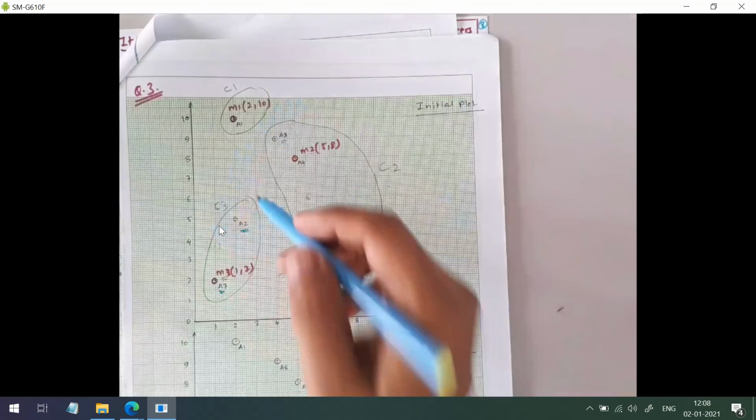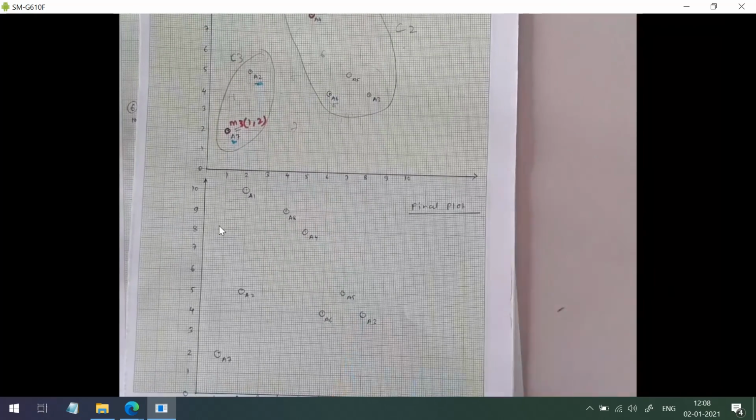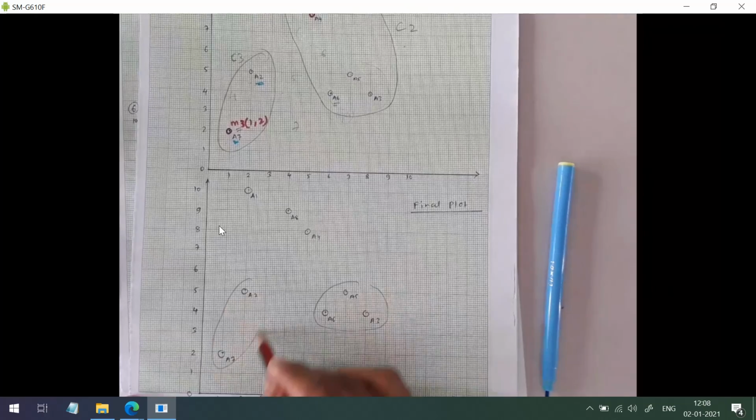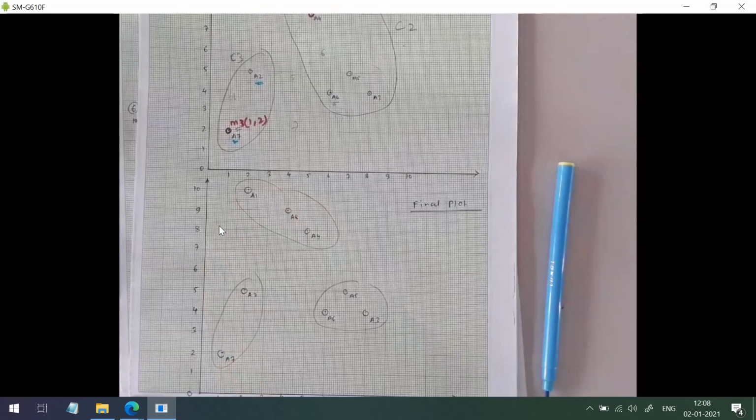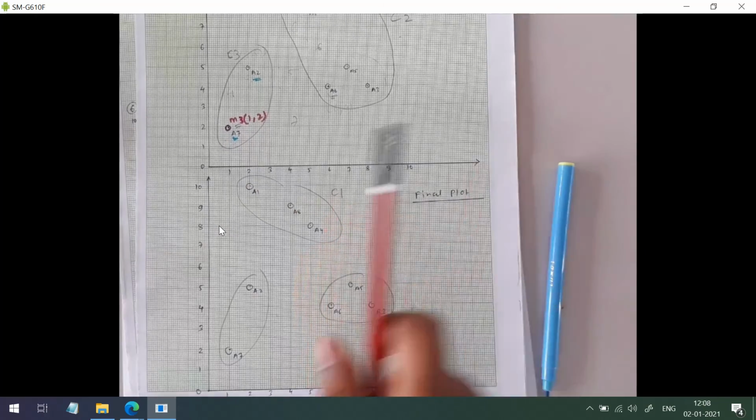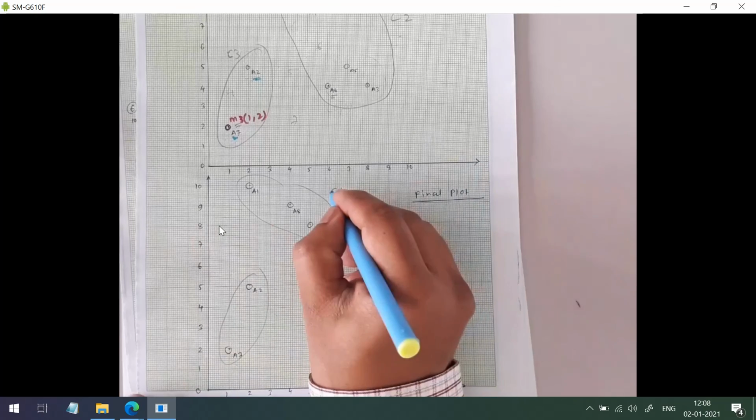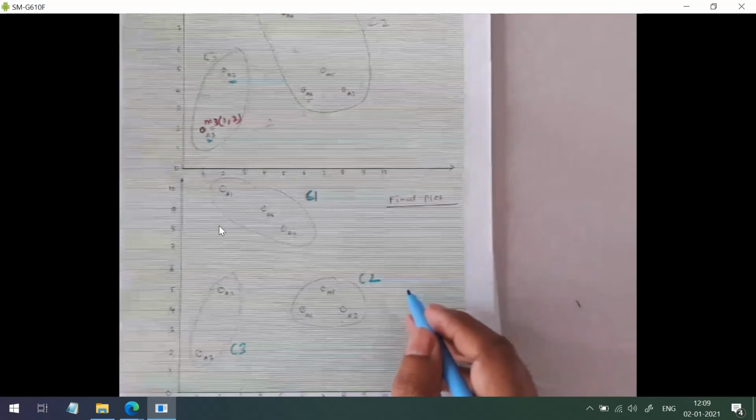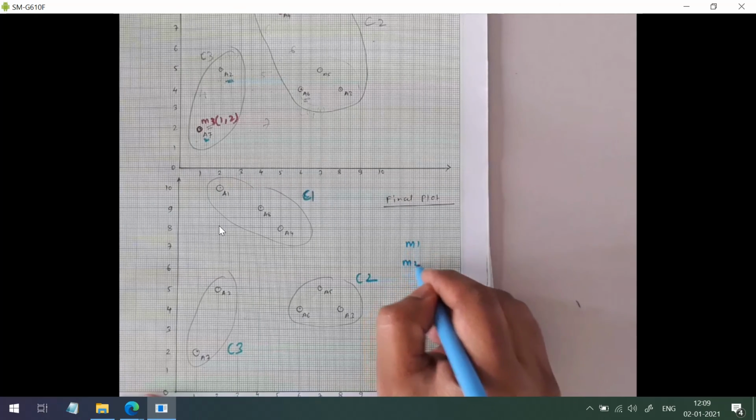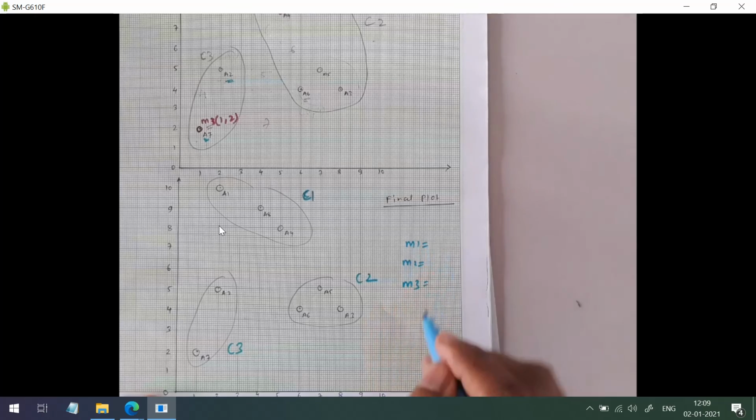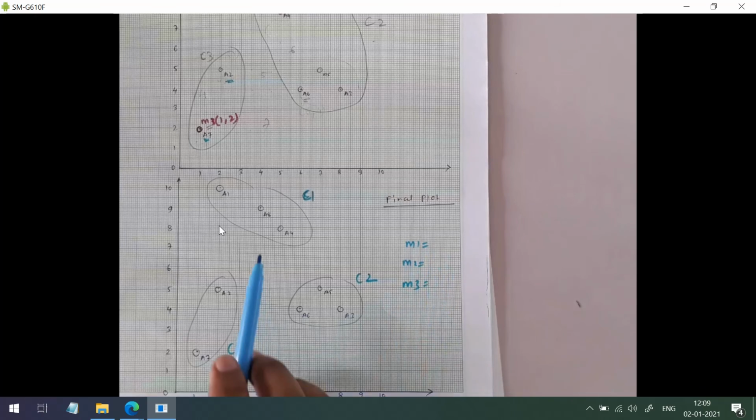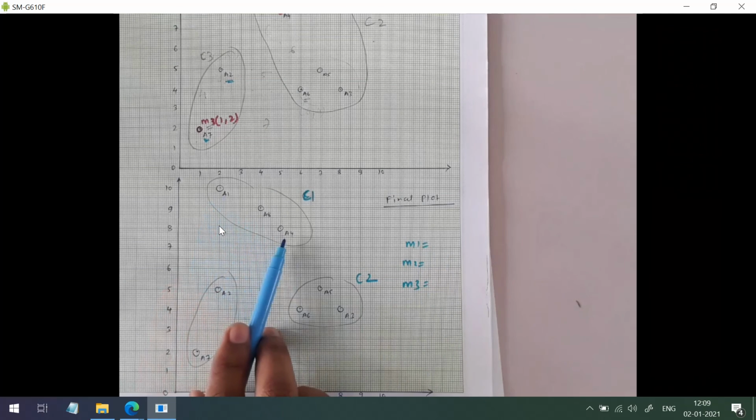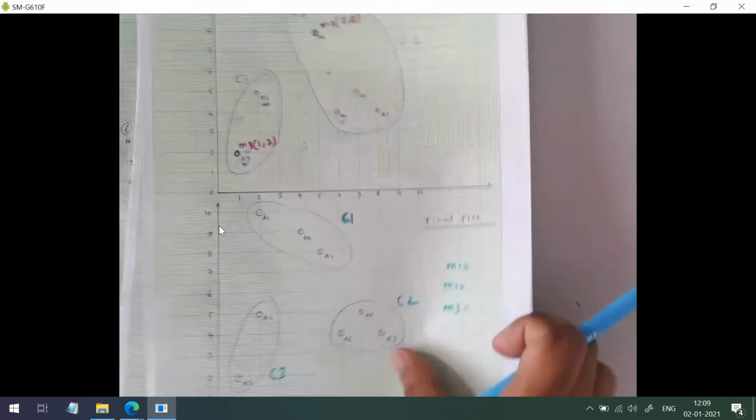Okay. Then finally, what will be the final plot? Okay. So from the graph itself I can see here, this will be my C1, this is my C2 and C3. Okay. Can I calculate the value of M1, M2 and M3 from here itself? Okay. For M1, it will be the average of the x coordinates of these 3 data points.